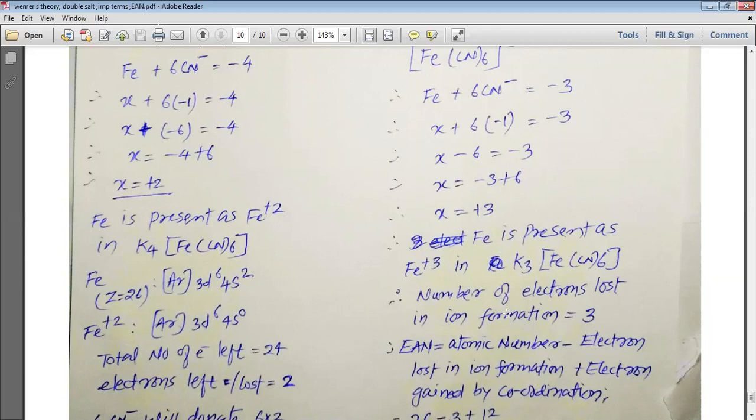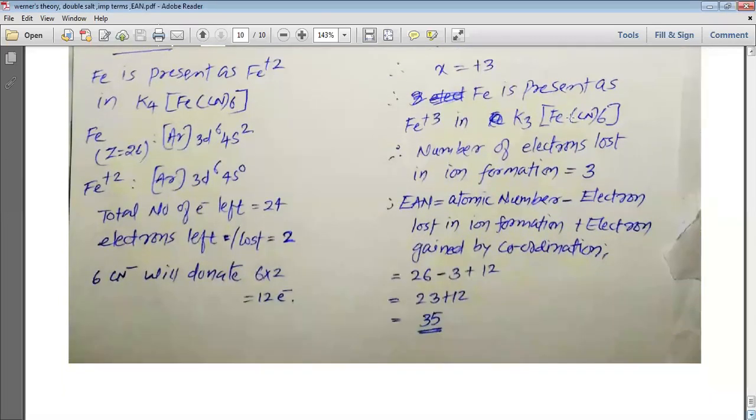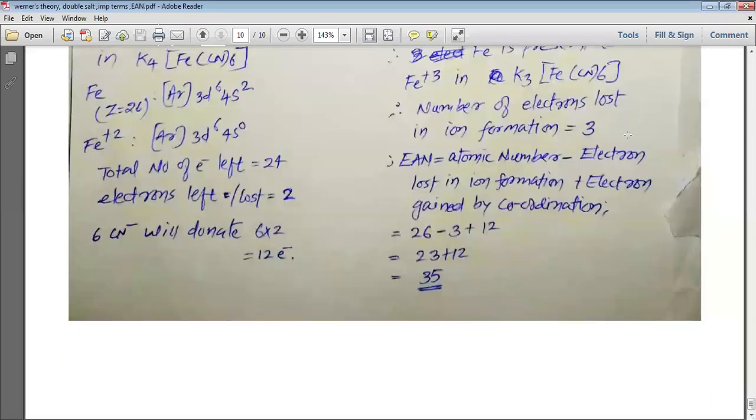and therefore the number of electrons lost in ion formation is 3. Now we want to calculate the effective atomic number. The formula is: effective atomic number is equal to atomic number minus electrons lost in ion formation plus electrons gained by the coordination. We know that 6 CN are bonded to Fe, so 6 multiplied by 2, that is 12 electrons, are gained by the coordination number.